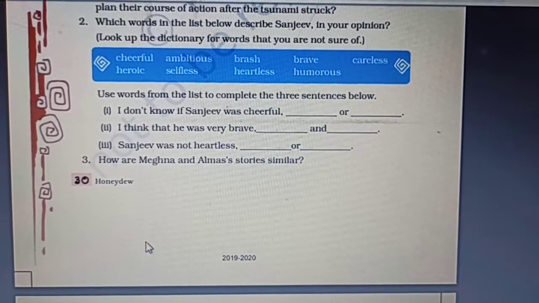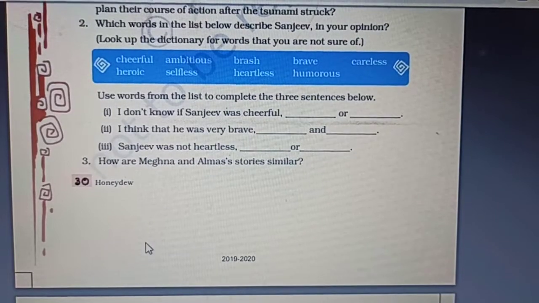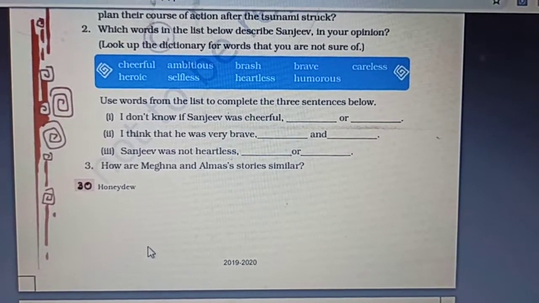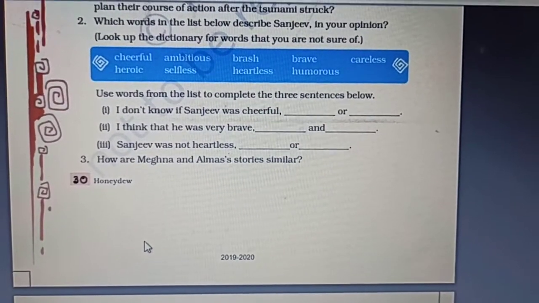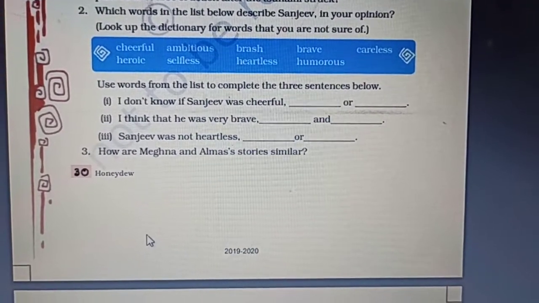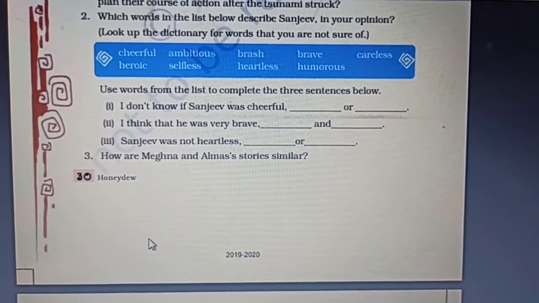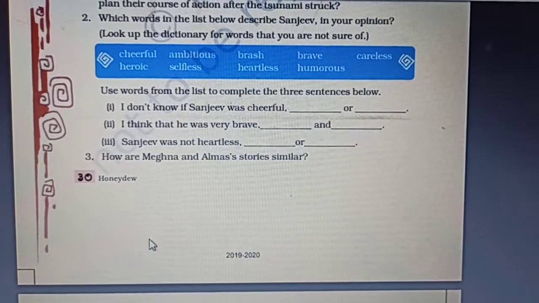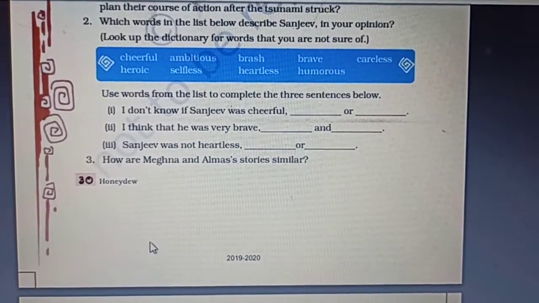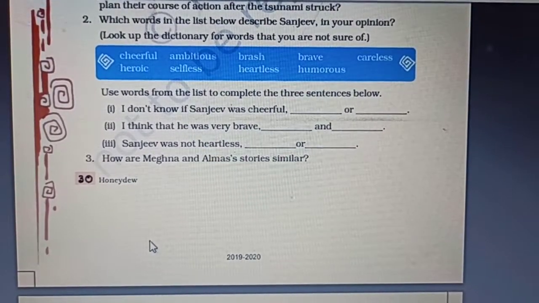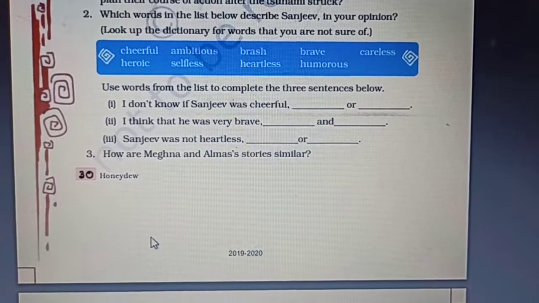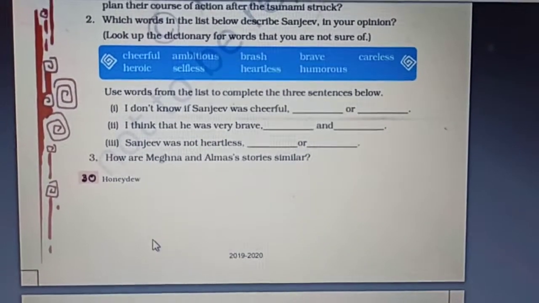The first one reads, I don't know if Sanjeev was cheerful, dash or dash. So which of the qualities you feel you are not sure of belong to Sanjeev? In the same way you can complete the second and third one also.